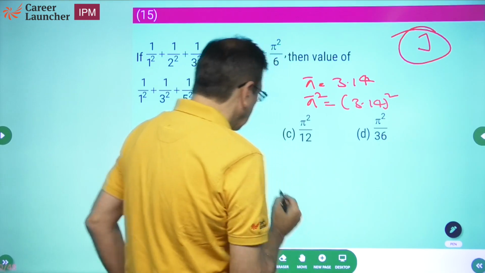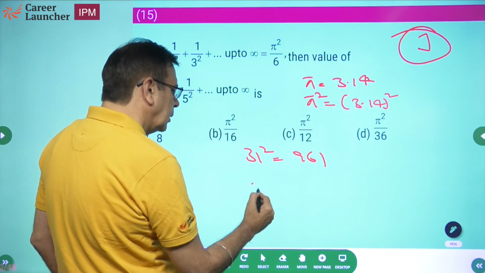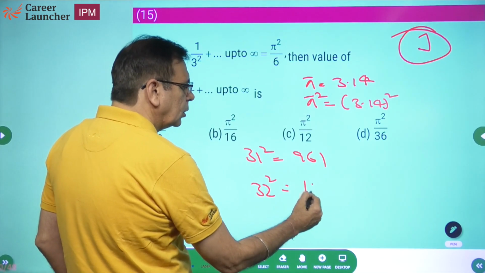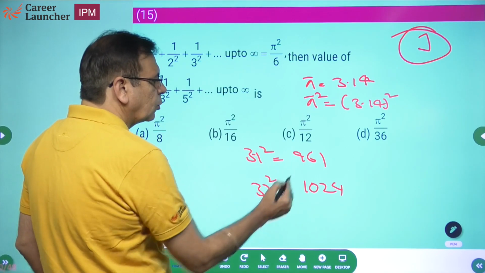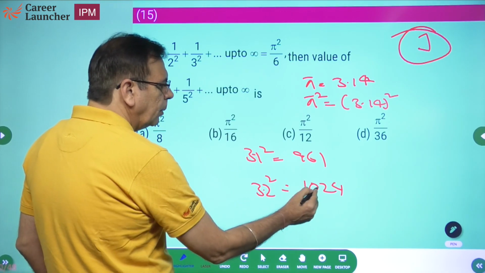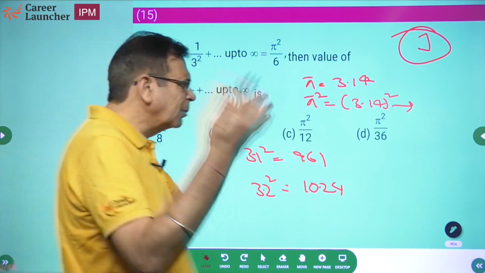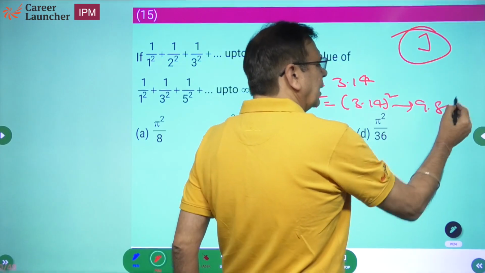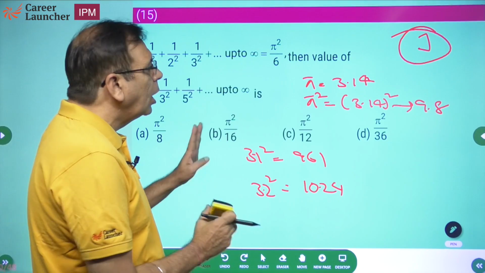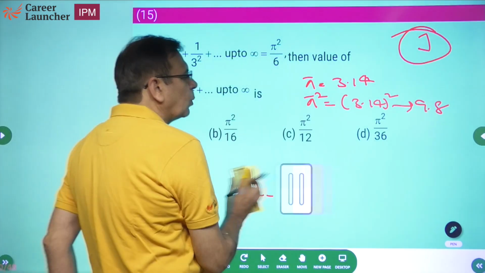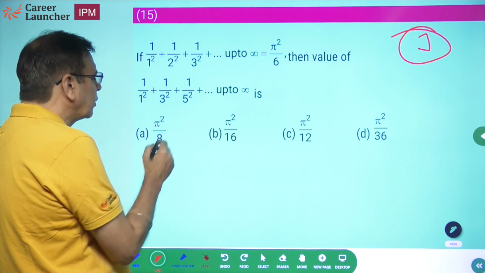What will be pi square? Can I say, okay, what is 31 square? 31 square is equal to 961. 32 square is equal to 1024. 3.1 square will be 9.61 and 3.2 square will be 10.24. So how much will this be? Approximate. टेंशन मत लो. Approximately 9.8 ले लेते हैं. 9.9 ले लो, 10 ले लो, it does not matter, just take an approximate value. So for me approximately pi square is 9.8, 9.9 something. Okay? So what is this choice then?